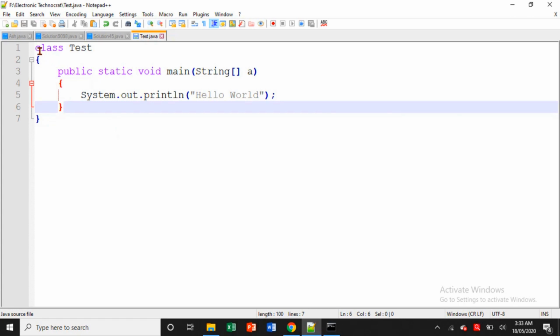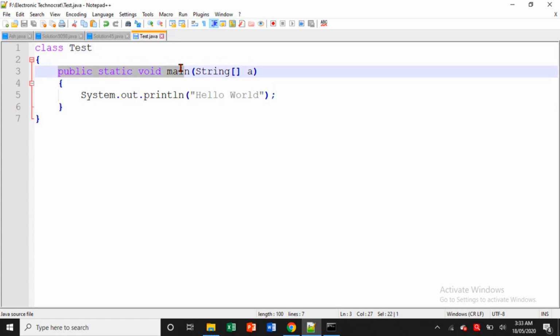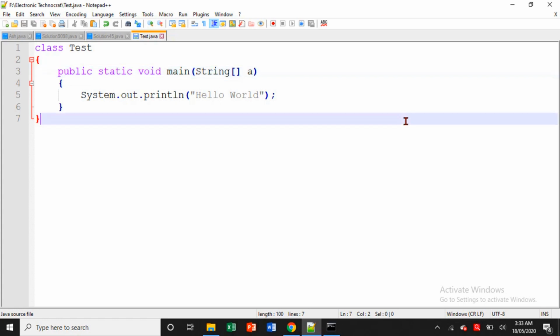Now I already explained what this class means. Now let's learn what this public static void means. This is normally called the entry point for the JVM. Now again, let us understand with the help of a real life example.